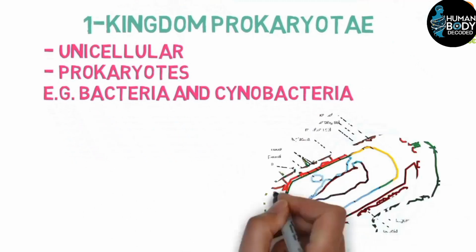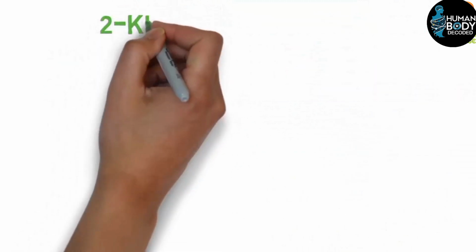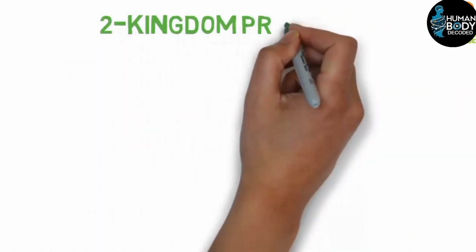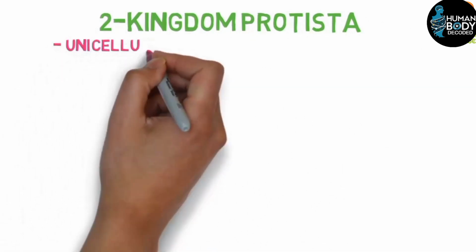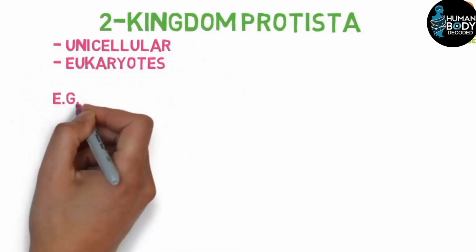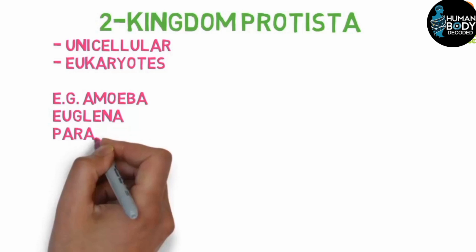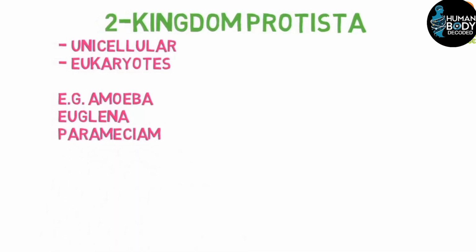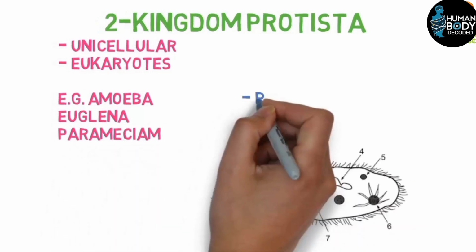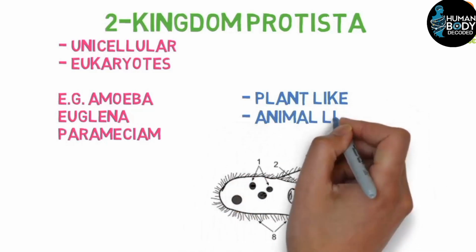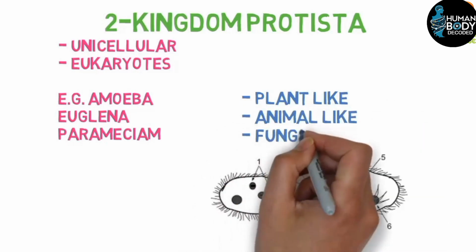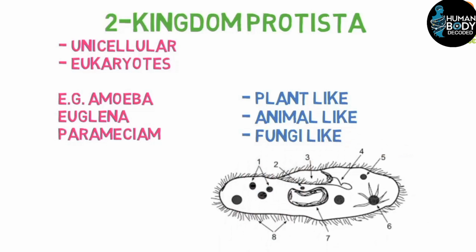Now, we move to the second kingdom, which is Protista, also called the Protist kingdom. In this kingdom, unicellular and eukaryotic organisms are included. Examples are Amoeba, Euglena, and Paramecium. This kingdom includes three types of living beings: animal-like, plant-like, and fungus-like organisms.